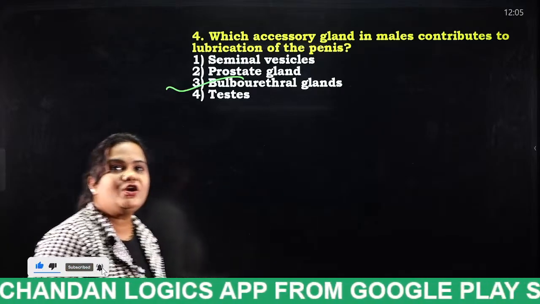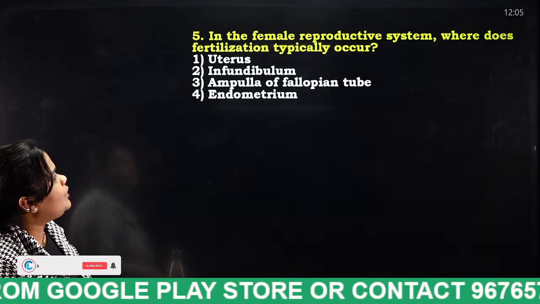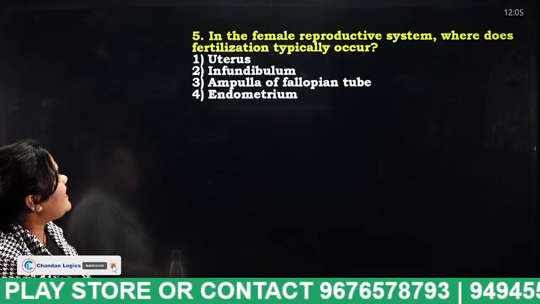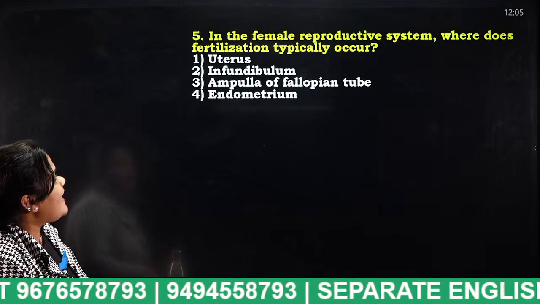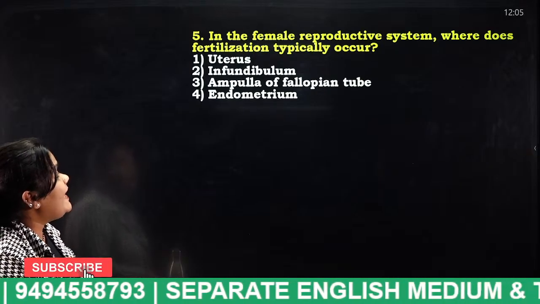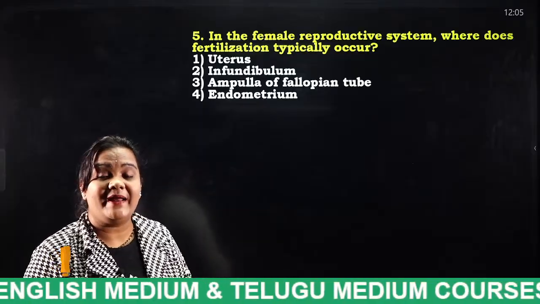Okay, very good, students. Next, in the female reproductive system, where does fertilization typically occur? Uterus, infundibulum, ampulla of fallopian tube, endometrium. I have explained in a very detailed manner.